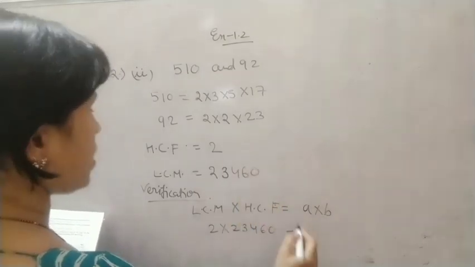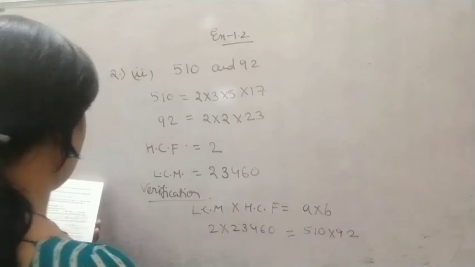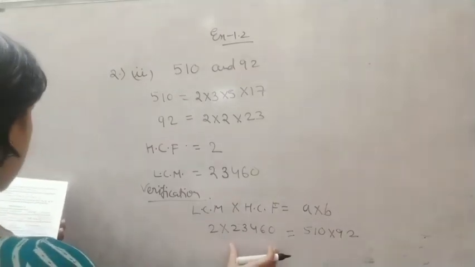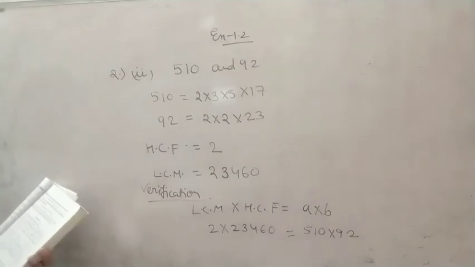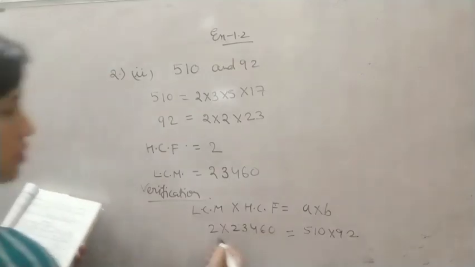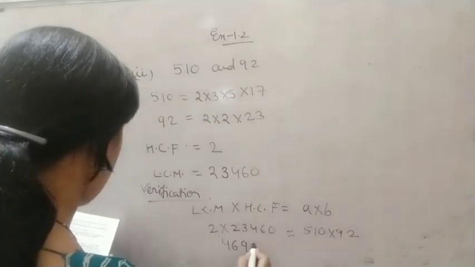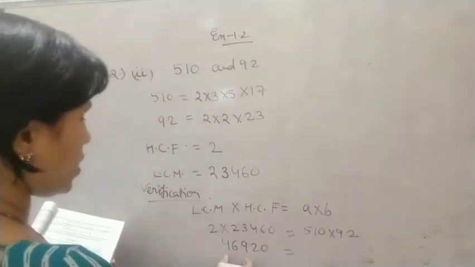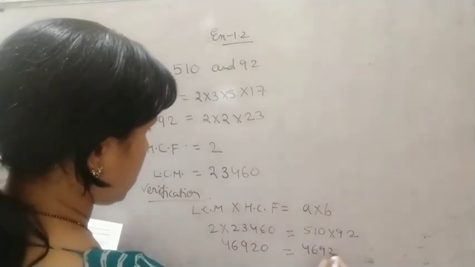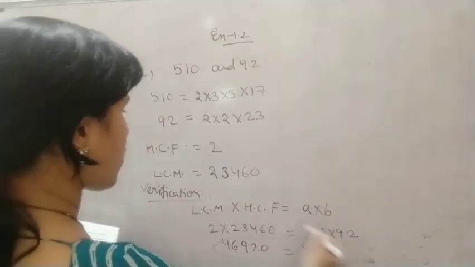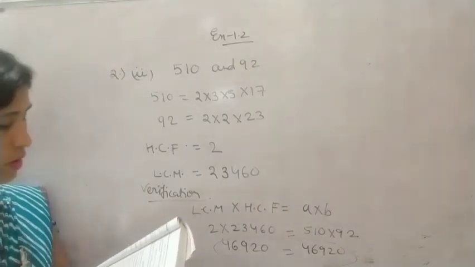The numbers are 510 into 92. When you multiply them, a little bit of calculation is there. When you try it, it will come 46,920. Just go through the calculation and check it. So here it has come out right.